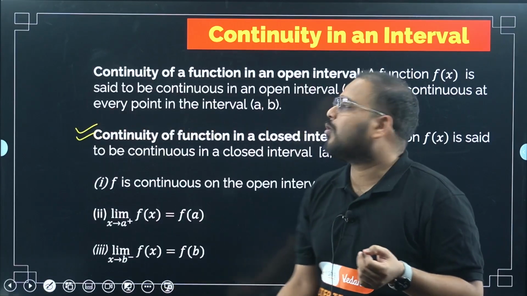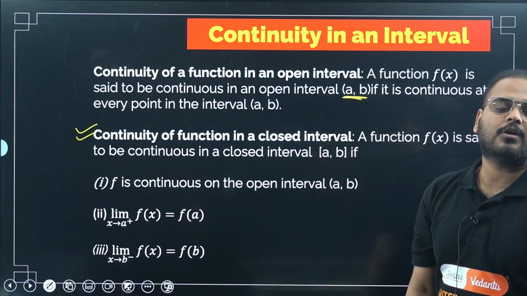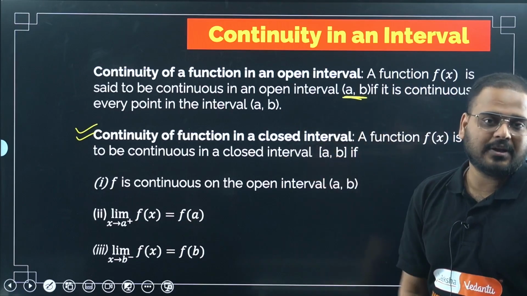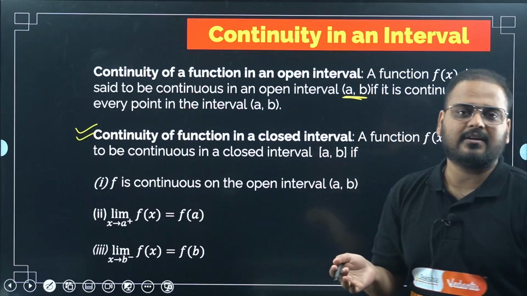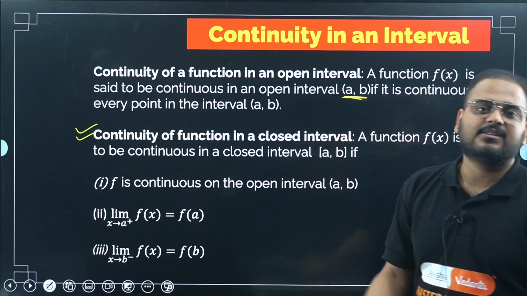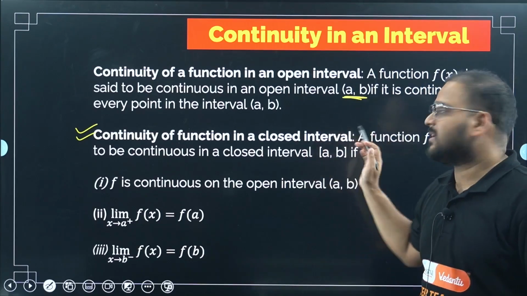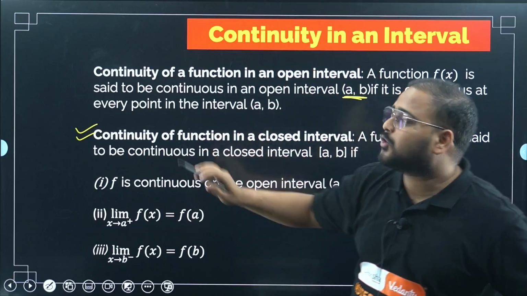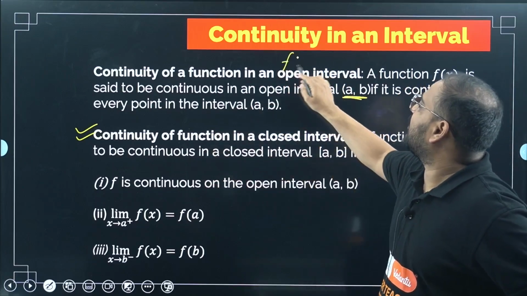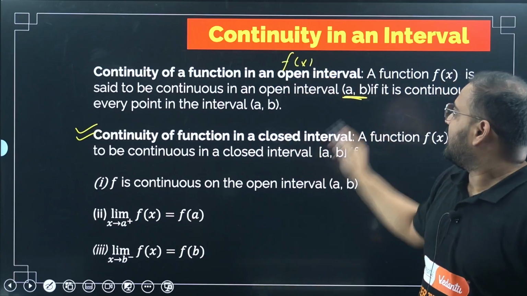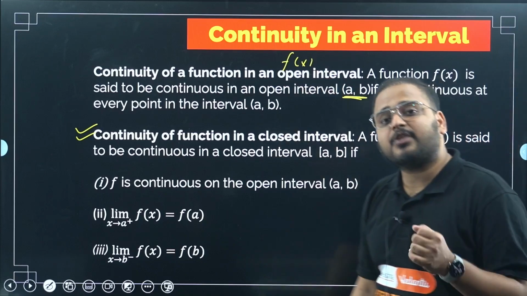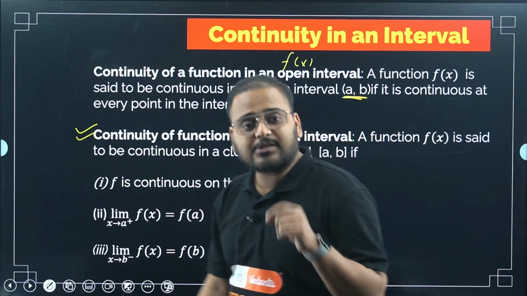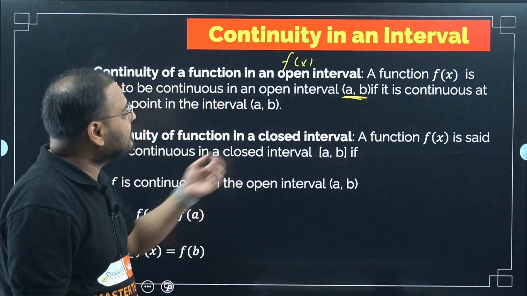Okay, so it's very simple. Open interval means the values a and b are not part of the domain. If I'm writing a set A as the open interval a to b, it means the values a and b are not part of the set, correct? So for a given function f(x) to be continuous in this open interval a, b, it has to be continuous at every single point from a to b.